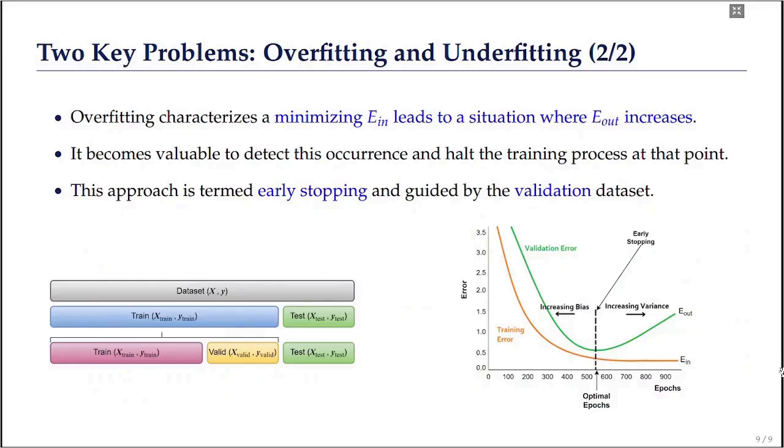Overfitting is usually characterized by the situation where minimizing the in-sample error leads to an increase in the out-of-sample error. Therefore, it becomes valuable to detect when minimizing the in-sample error leads to an increase in the out-of-sample error, and at that point, it is essential to halt the training process. This approach is usually called early stopping, and it is guided by the validation dataset.